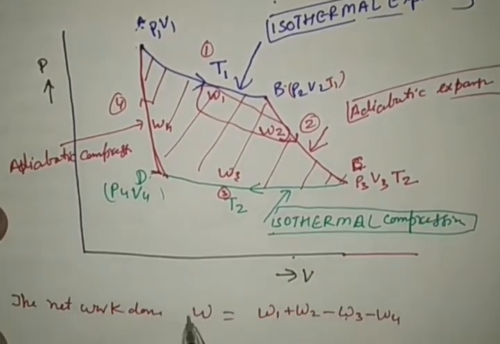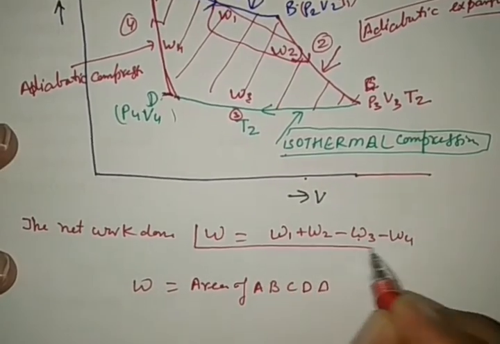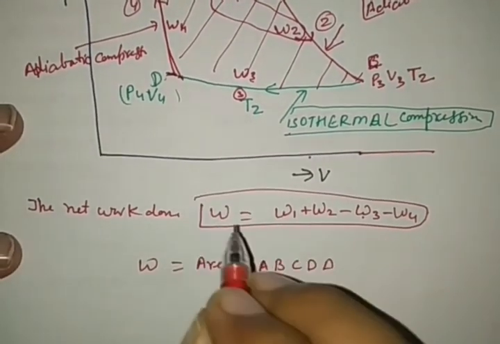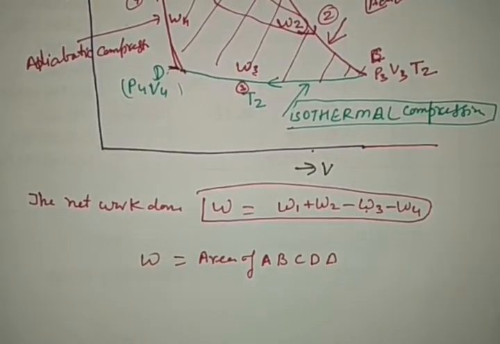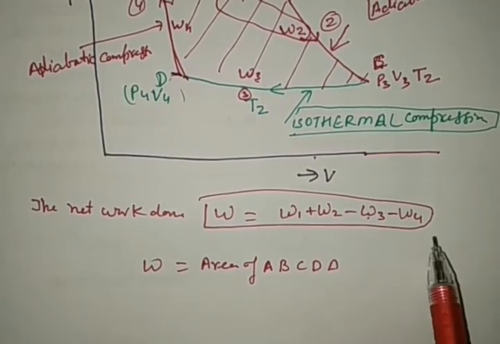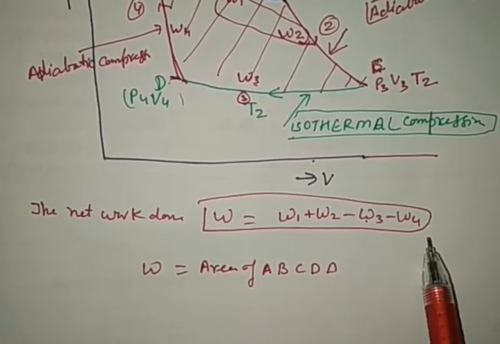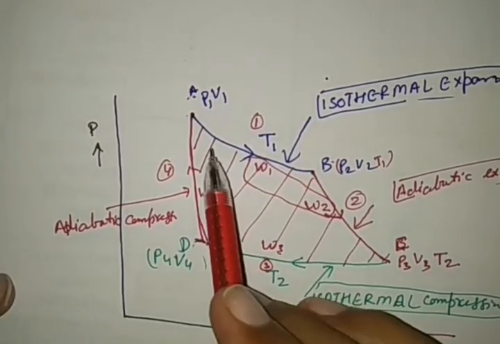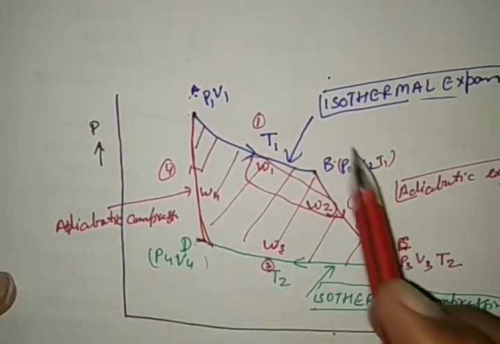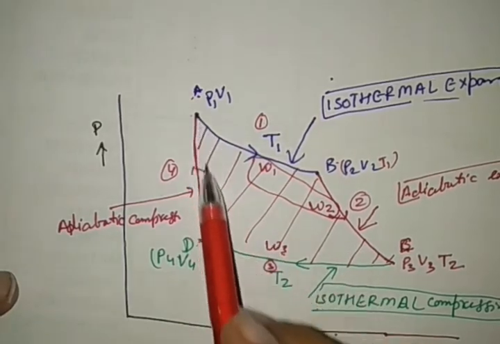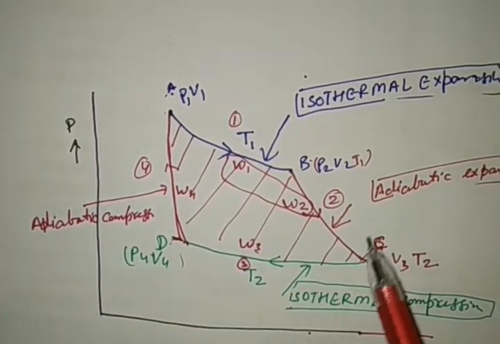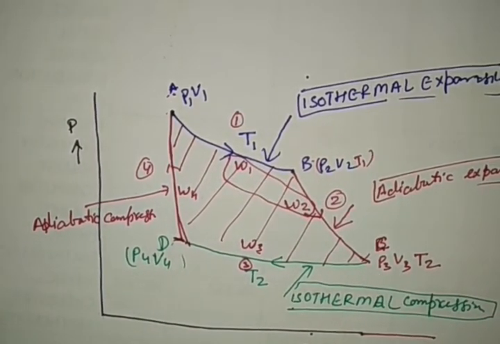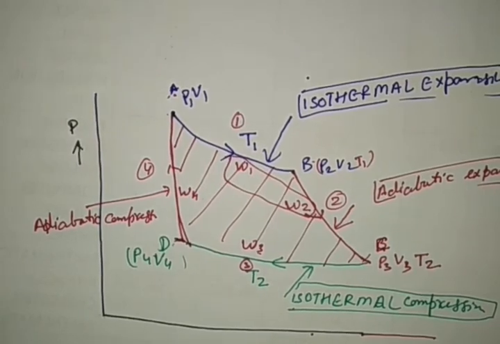So W we can obtain mathematically by calculating all these works by the formulas mentioned in all four processes, or we can obtain it directly from the pressure-volume curve by calculating the area of the shaded portion. So this is for today only. Thank you and have a nice day.